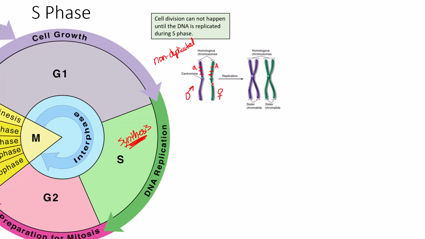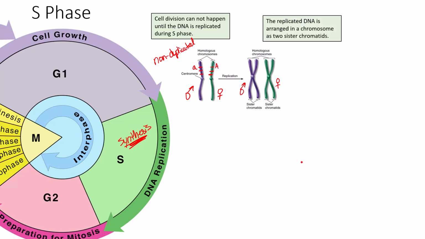Notice they go from a single strand to a double strand held together by a centromere. These homologous chromosomes, again, one is from dad, one is from mom. They have the same number of genes, same gene locations, but they have different alleles. They need to not only duplicate themselves, but they need to help prepare the nucleus and become prepared themselves in order for the cell to divide appropriately.